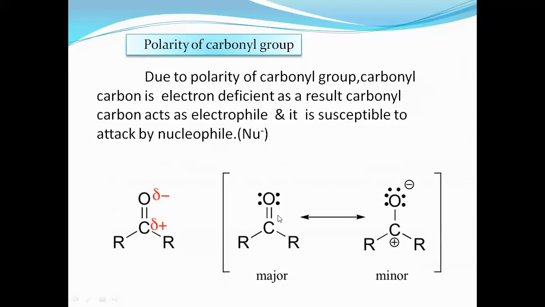See here, the resonance structure for the carbonyl compounds. On oxygen there are 2 lone pairs of electrons, and the bond present between carbon and oxygen is shifted onto oxygen, and one more lone pair of electrons is formed. Therefore oxygen has 3 lone pairs of electrons and a negative charge, whereas the carbon is positively charged. As they show resonance, they are stable. They show stability due to the formation of that resonance structure.